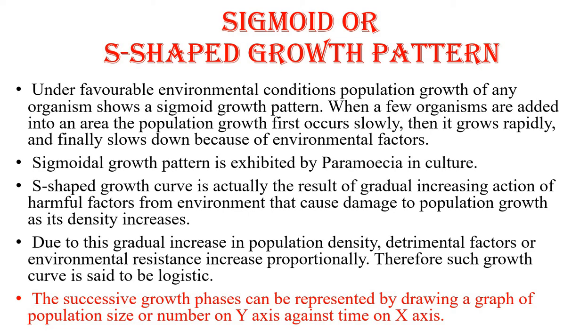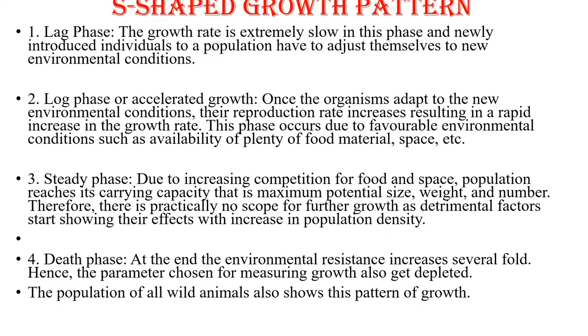The successive growth phases can be represented by drawing a graph of population size or number, that means population density, on the y-axis against time on the x-axis, that is population density per unit time.